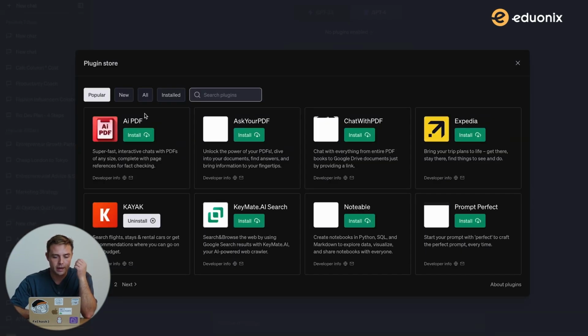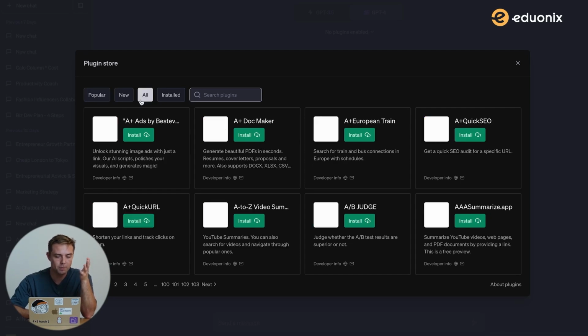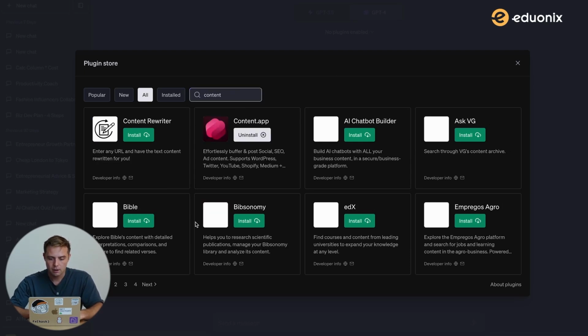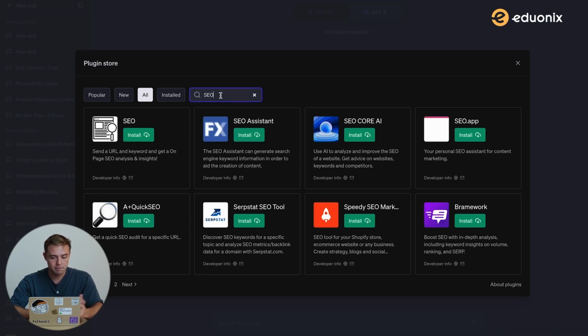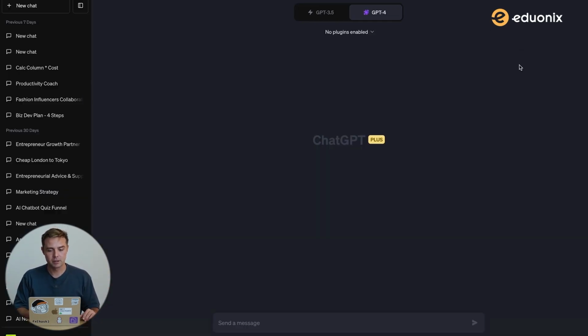So let me just open it. As you can see on my screen now, there are already so many of them, whether it's content creation, like let me just type in content, as you can see, many potentially useful plugins here, or let's go SEO, for example. So pretty much any topic. I've tested so many plugins, and through plugins you can even buy airline tickets, which is pretty cool, or book hotels. So the point is, with this plugin store, ChatGPT is really great at giving you so many different options and functions. That's, I would say, the main thing.